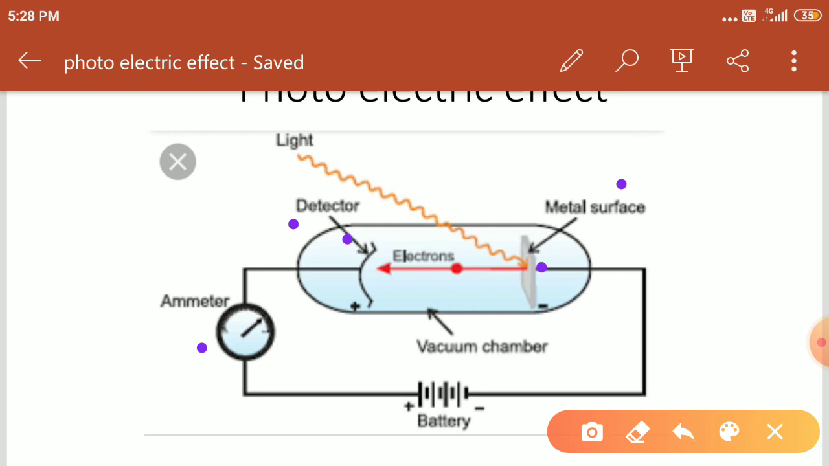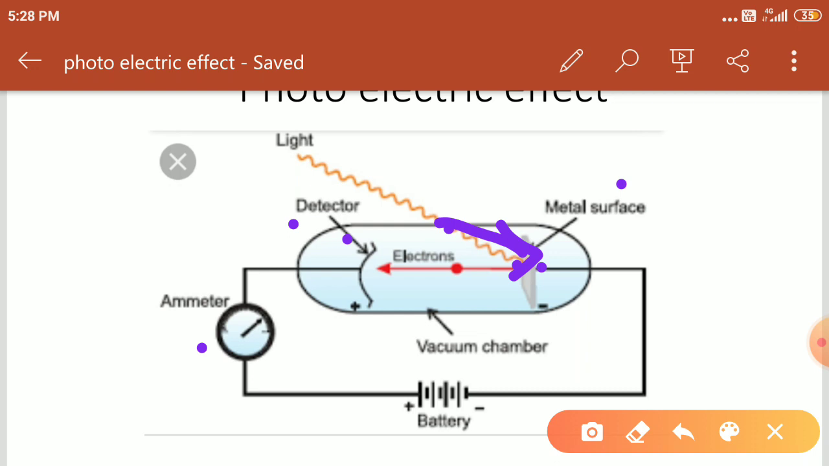The glass jar has one hole, from which the ray of light passes toward the metal plate. It is attracted toward the metal plate. Then he observed